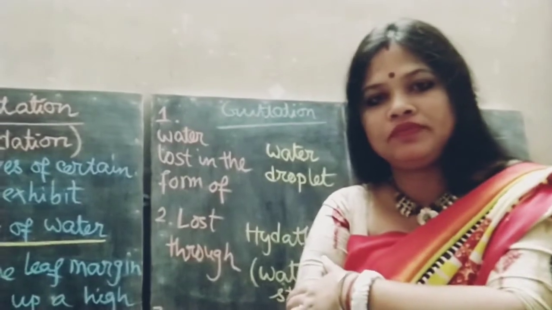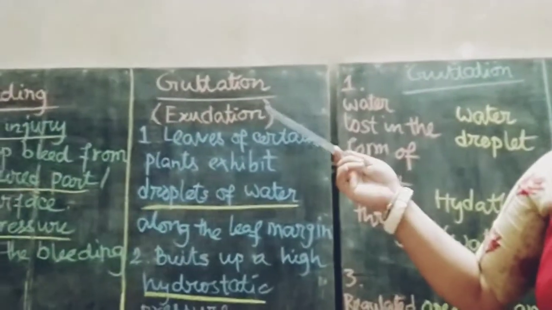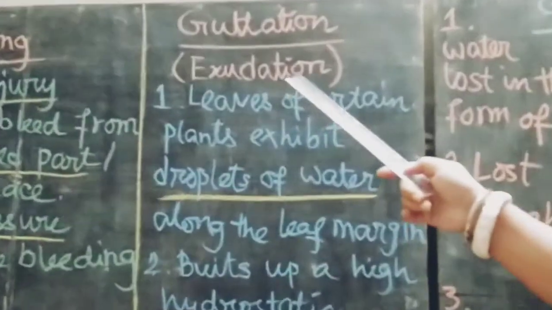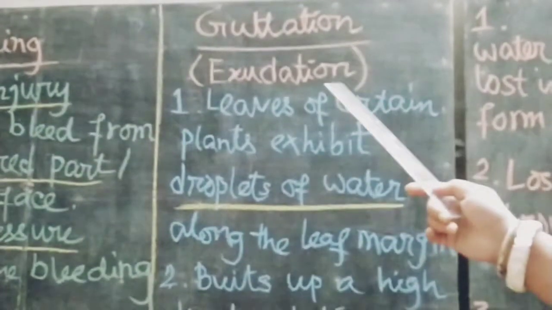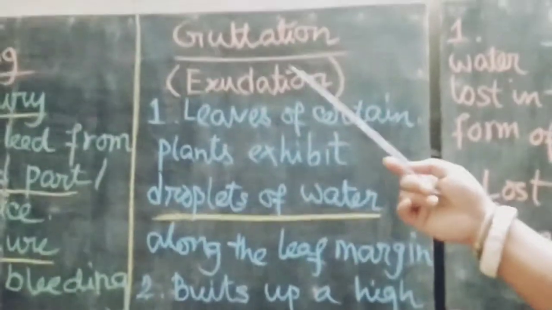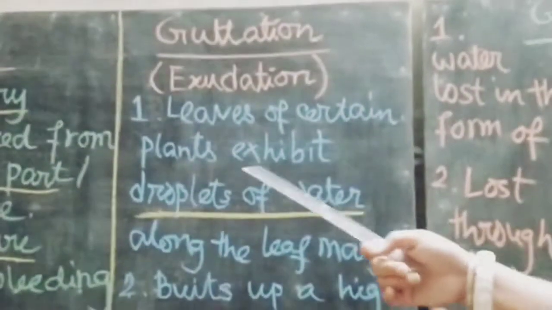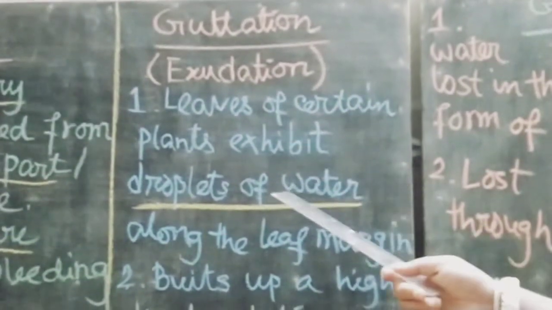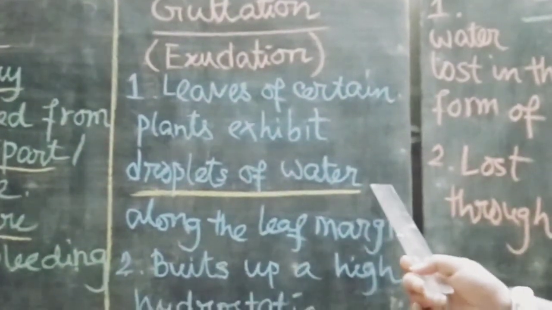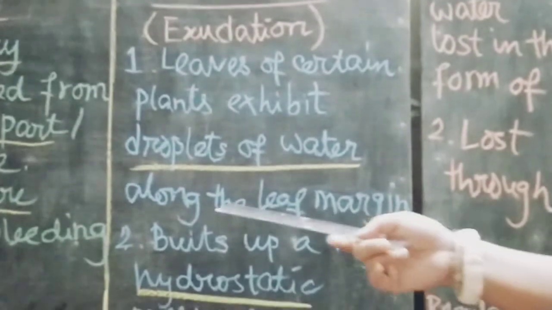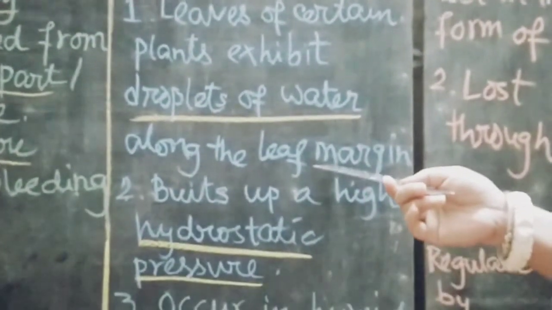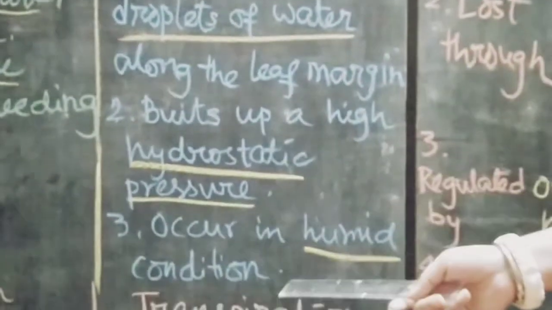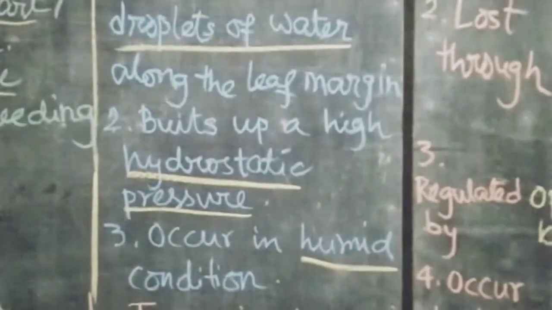So now look at the board. Guttation or exudation. Another name of guttation is exudation. Question can come from here. Write down the another name of guttation. So you have to write down exudation. Leaves of certain plants, I have told you, nasturtium, strawberry, banana, fern, they exhibit some droplets of water. From where? From the leaf margin or the tip of the leaf veins. And this builds up a high hydrostatic pressure, and that occurs during the humid condition.